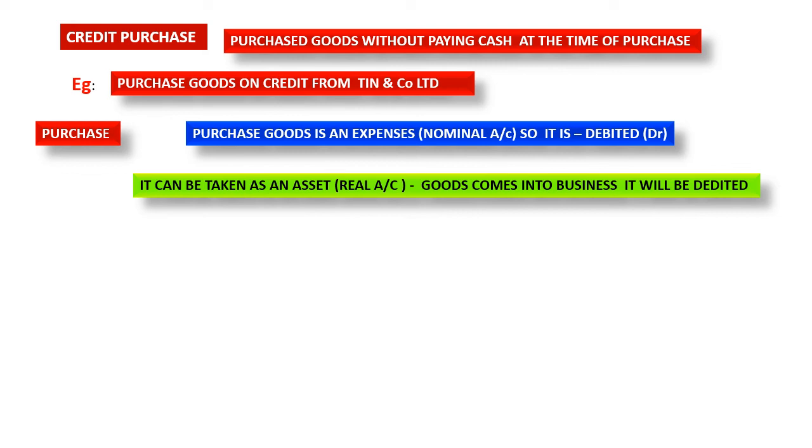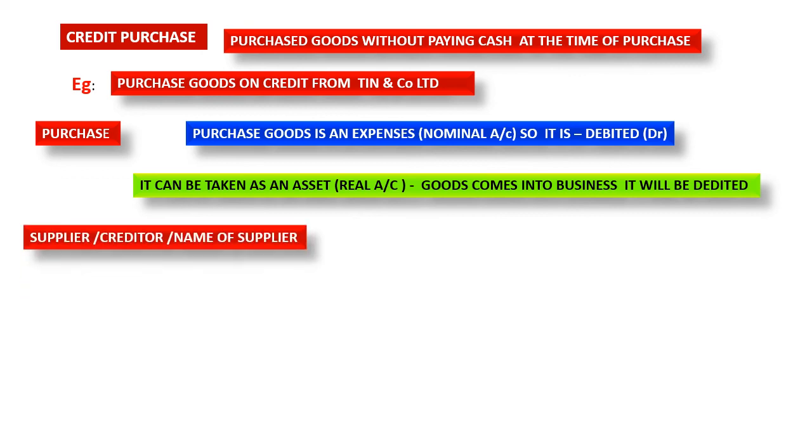Understood? That's it. As I told you before, purchase can be nominal also, and can be real also, because purchase means an asset comes into the business. So you can take it as real or as nominal. It's not a matter, but always think that purchase is debited. And here the supplier is a giver. That's why the supplier is credited. It's a personal account. That's why it's credited.